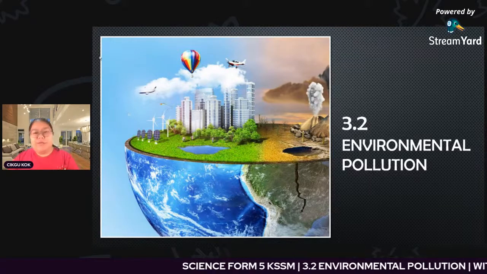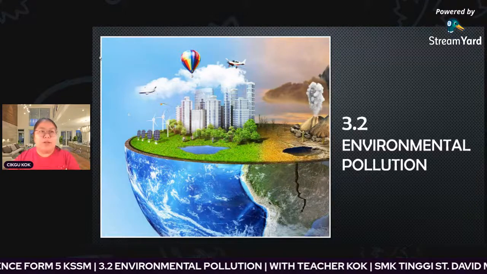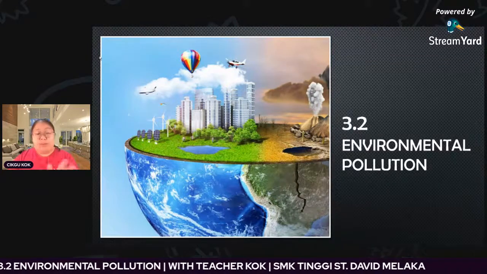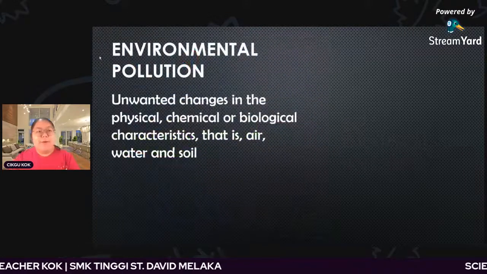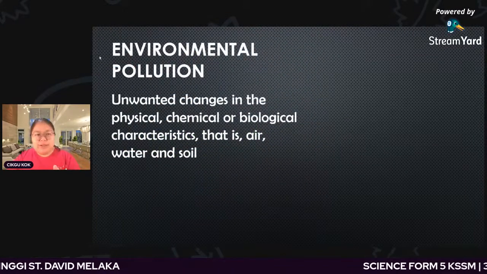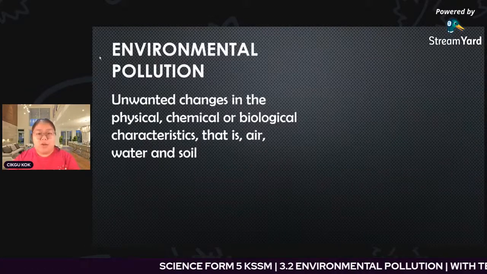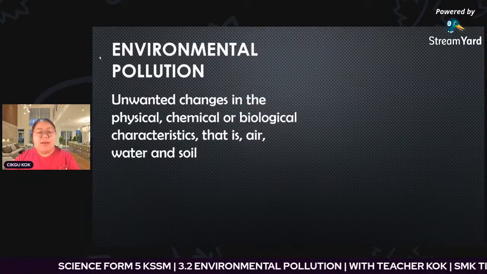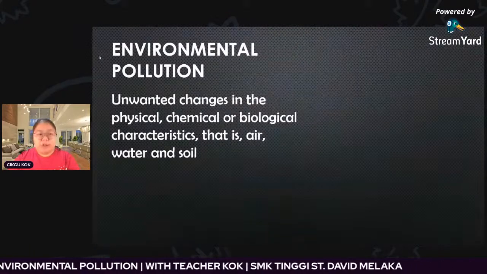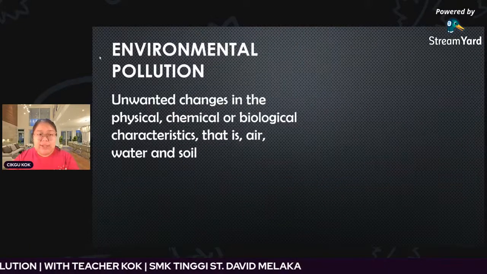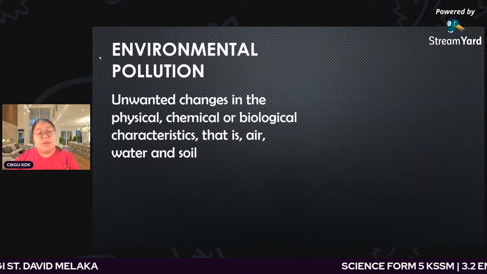So we continue with the next one. There's a continuation of chapter 3 also: environmental pollution. Let's see what we need to study. First, environmental pollution is unwanted changes in the physical, chemical, or biological characteristics of air, water, and soil. So we are talking about pollution because of chemical changes, physical changes, and also biological changes. That's why we have certain kinds of pollution.